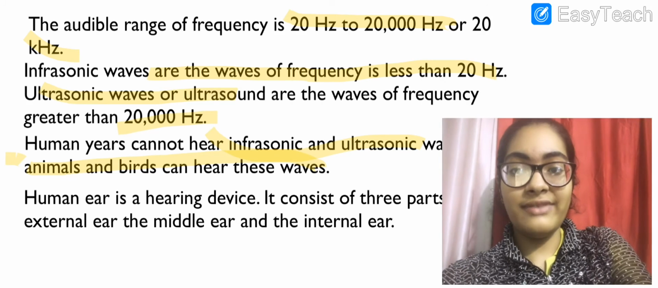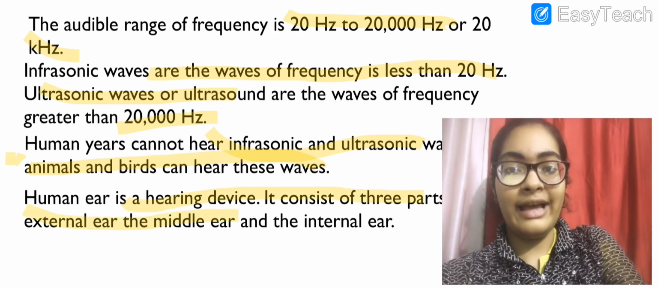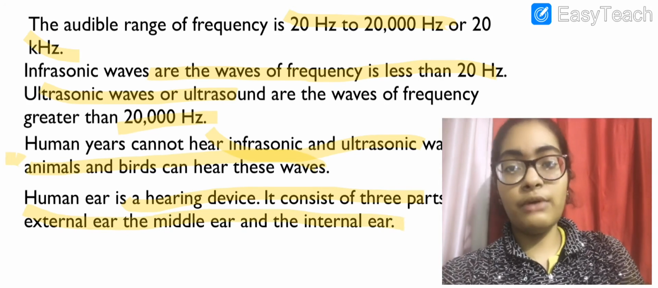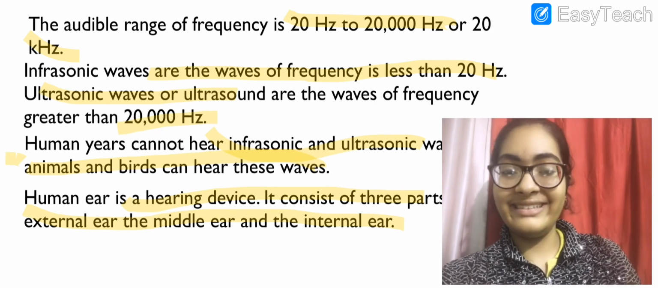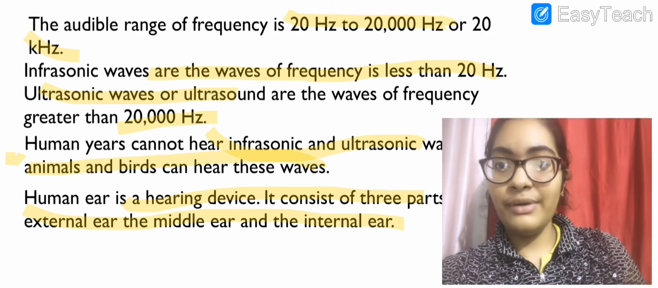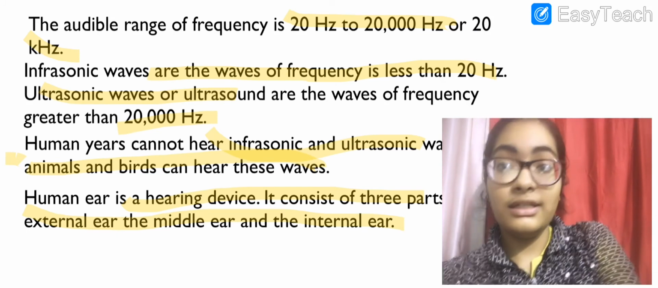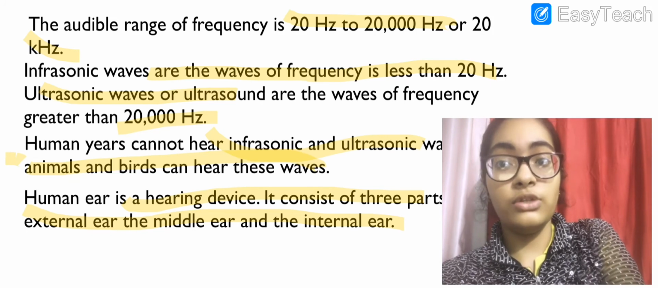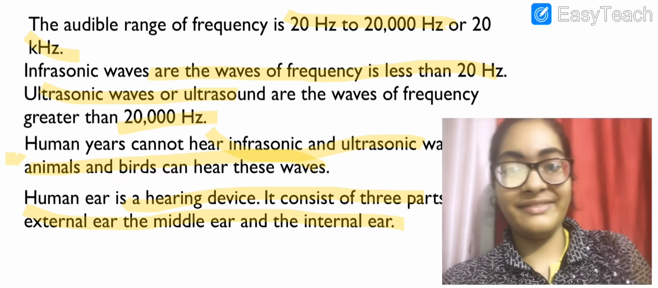Human ear is a hearing device. It consists of 3 parts, very important: external, middle, and internal ear. So we are going to see the parts of the external, middle, and internal ears. Now I think approximately everything is completed. Just see, it is human ear, not ears. By mistake, I have written human ears. It is human ear. That is your hearing device.